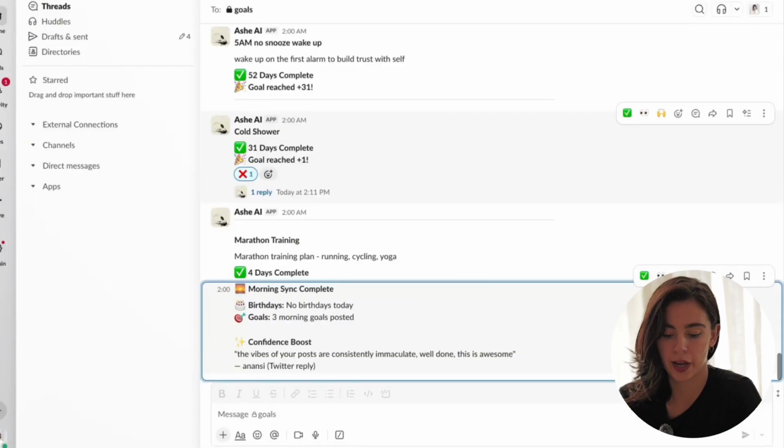There are also goals that I have that are above this with private integrations. So X is a good example. If I want to be posting some amount every day, I could use the X API to implicitly see if I met that goal without me having to have any agent interaction.